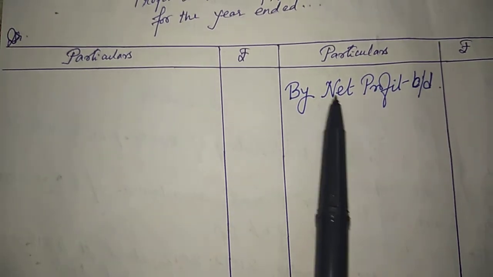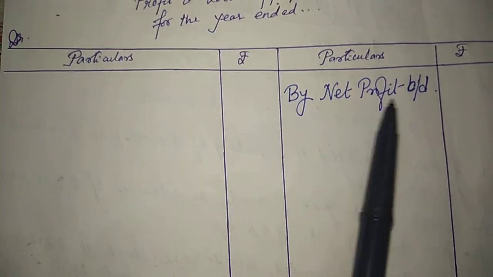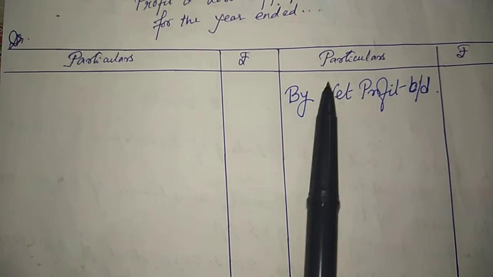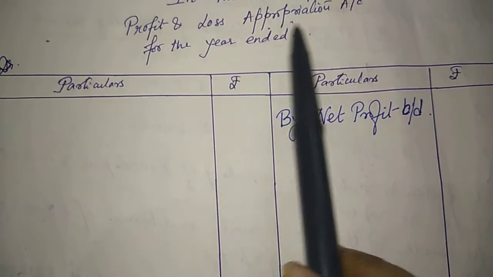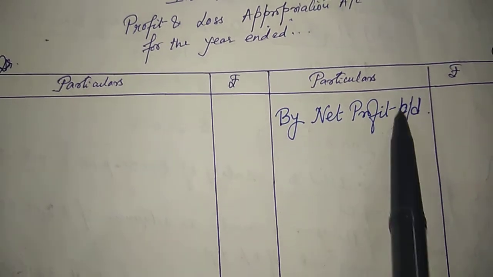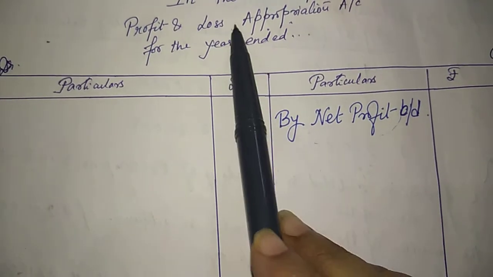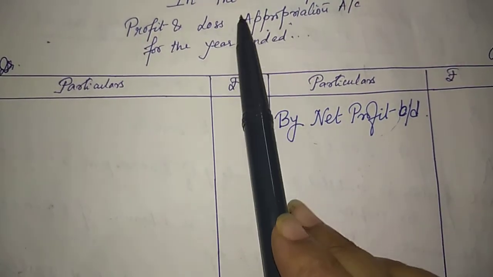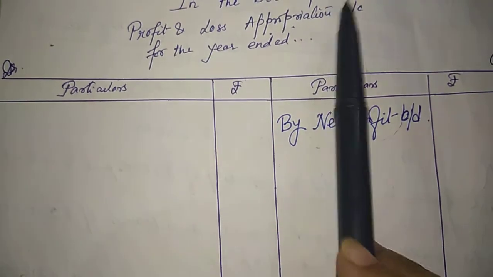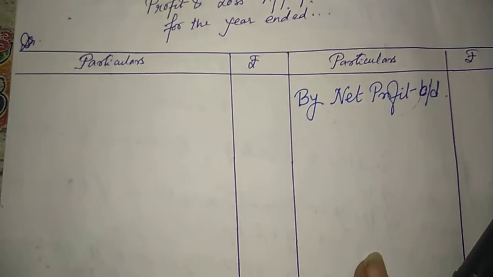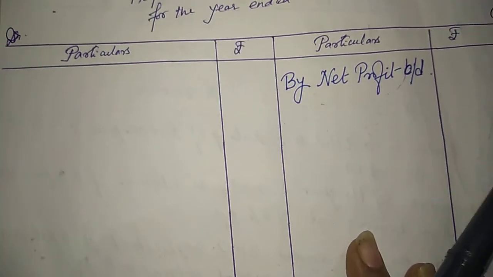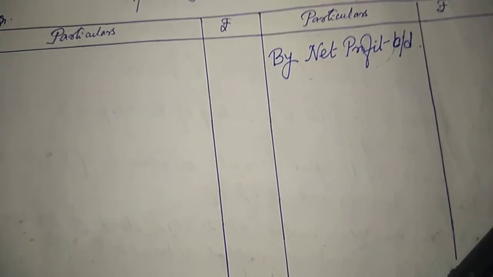This division of profit among the partners is known as appropriation of profit. And profit and loss account is when I am charging the expenses against the profit. This is the basic difference between profit and loss appropriation and profit and loss account.